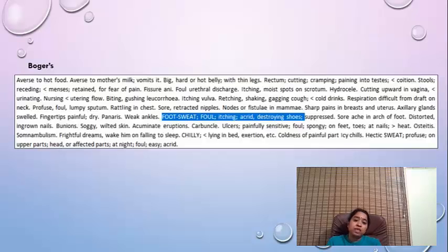If the acute phase remains for about 2 to 3 days, the sweating is so much that the whole of her feet gets itchy, and even her footwear gets spoiled and torn because of that, and she has to change the footwear and other things. It was bothering her too much. So I found this particular symptom to be very, very characteristic.